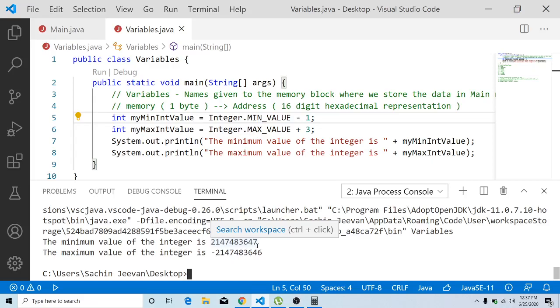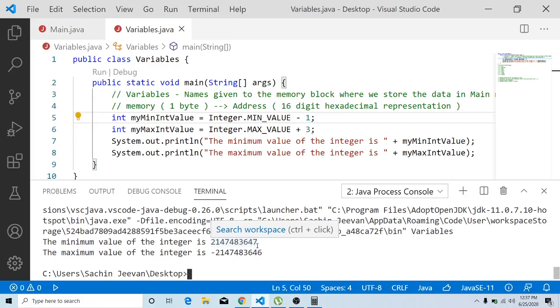If you try to reduce your value below your minimum integer value, then you fall back to your maximum integer value. So it is a cyclic process. This is what is generally termed as overflow. When you are trying to store a number which is more than the limit of the memory, then automatically overflow will take place.